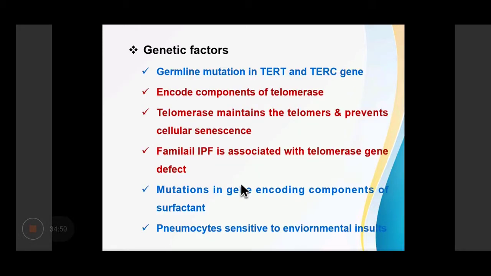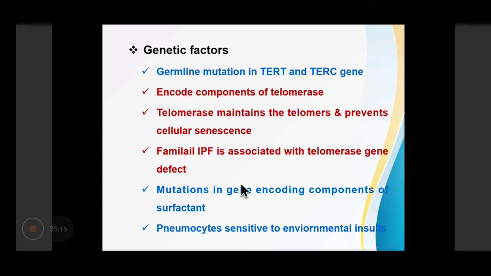Certain genetic factors can also lead to idiopathic pulmonary fibrosis, like germline mutation in the TERT and TERC genes. These encode components of telomerase. Now, telomerase maintains the telomeres and prevents cellular senescence. Familial idiopathic pulmonary fibrosis is associated with telomerase gene defects.